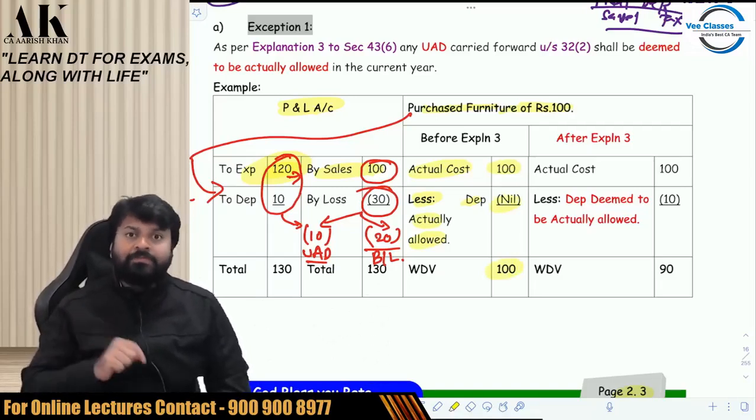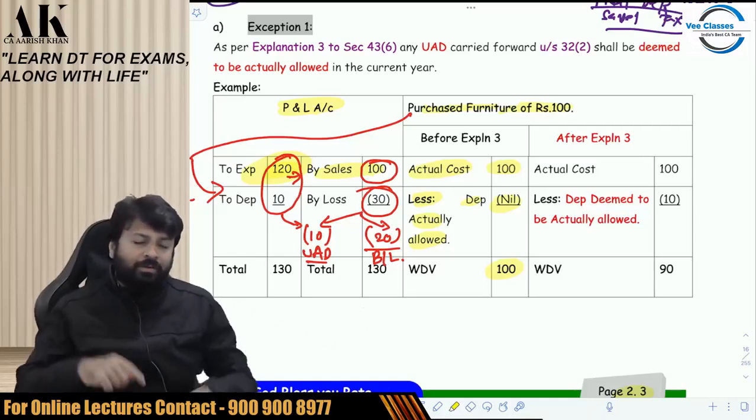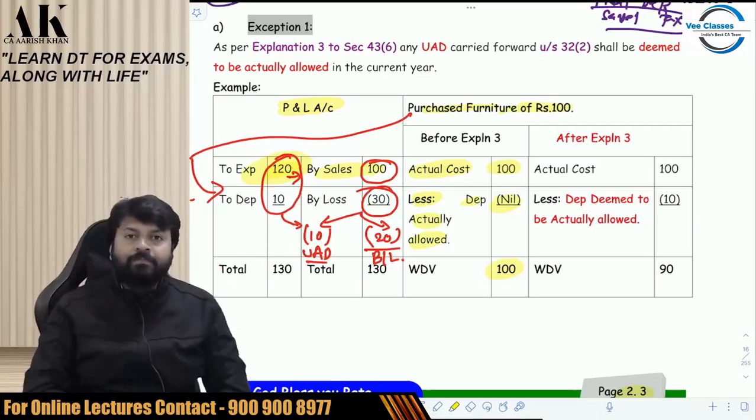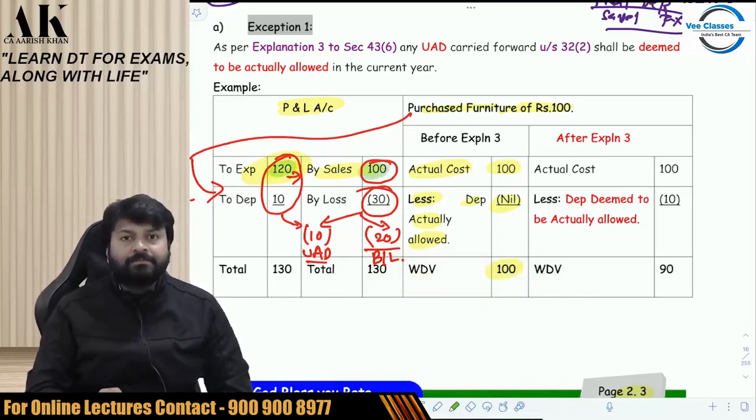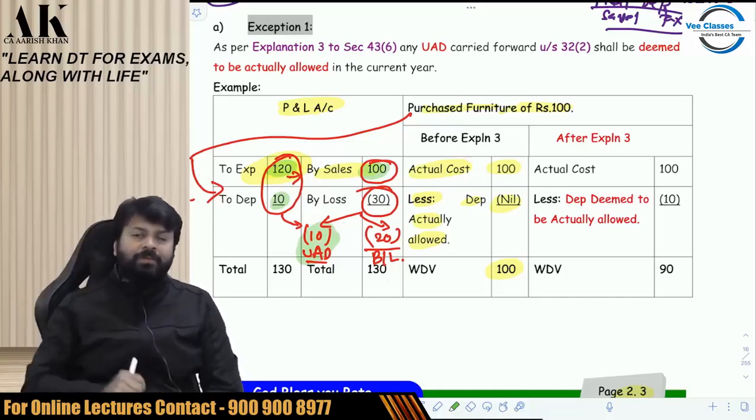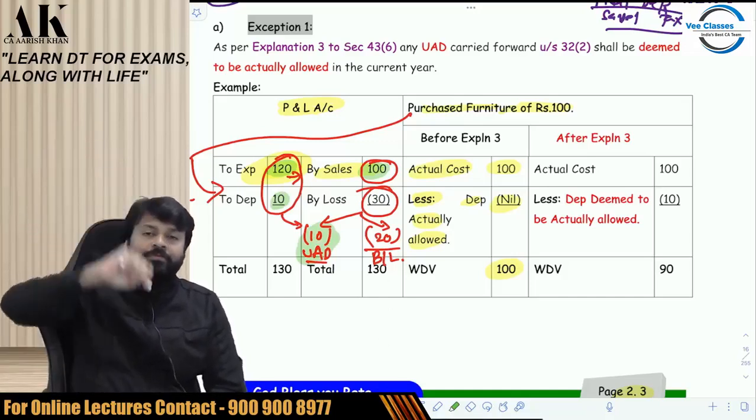Now, if I apply this formula, there is a problem in this formula. Why? You think mathematically now. You have to apply your mathematical mind. You are showing 100 rupees as sales. You are showing 120 rupees as expense. You are showing 10 rupees as depreciation, and you are showing 10 rupees depreciation is unabsorbed, which I will carry forward and set off in future years.